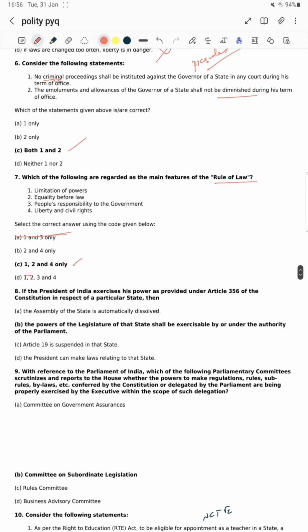Next question: if the President of India exercises his power as provided under Article 356 of the Constitution in respect of a particular state, meaning President's Rule. What is Article 356? It is President's Rule, meaning state emergency. The Assembly of the state is automatically dissolved? The Assembly of the state is not dissolved, it is suspended, sir. It is suspended, it is not dissolved. Statement 1 is wrong.